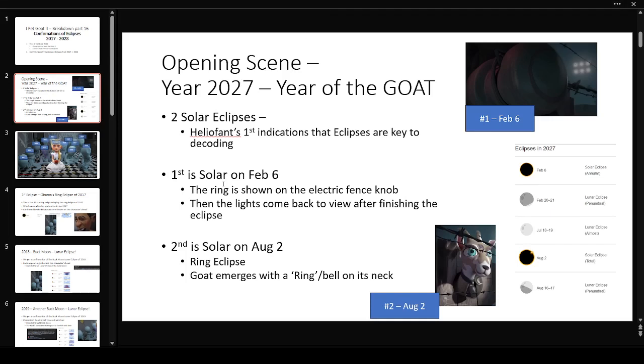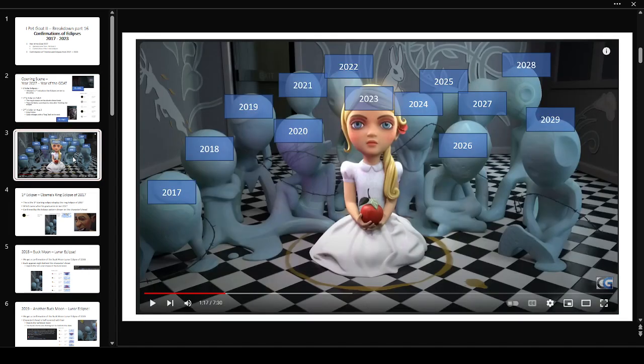So very clever. I think Heliophan is using this opening scene to preempt the viewer to start looking at the eclipses as important time passages in this movie. So let's take a look here at the classroom scene: 2017, 18, 19, 2020, 2021, 2022. We're going to be looking at how this classroom scene is confirming some of these eclipses between these years, as Heliophan is basically providing more information as to his usage of the sky.